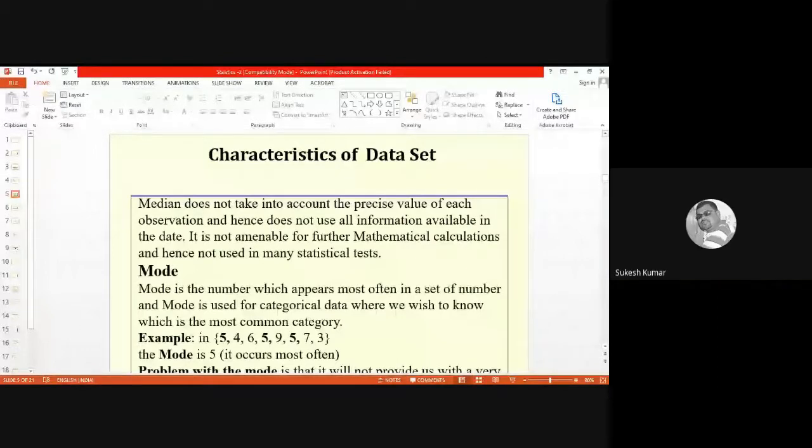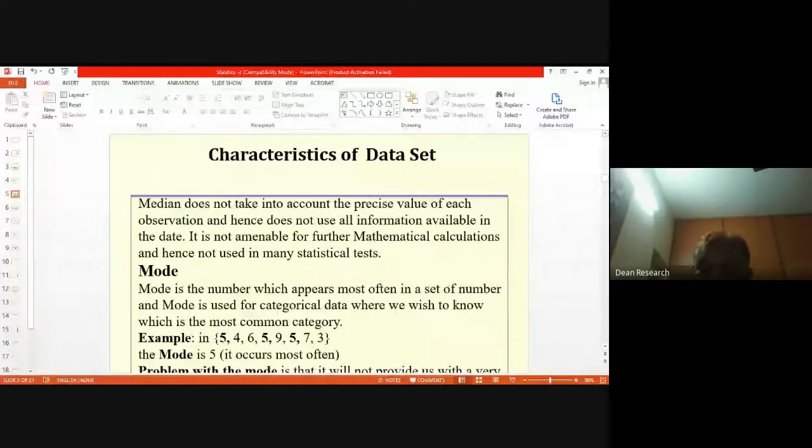At least in the arithmetic mean, we are adding all of them and dividing by n, and hence every value contributes, though in the presence of outliers we'll have problems. And such problems are much more over here. Over and above that, the individual values do not contribute; they contribute only as numbers which are arranged.